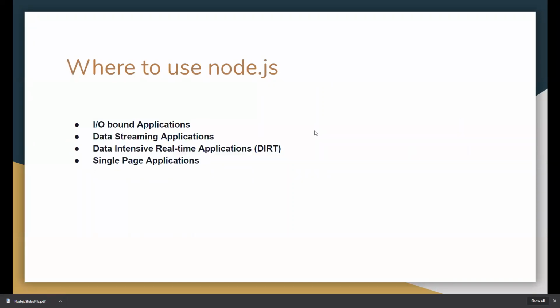No, one second. Single page application means only a single page of HTML? Yes, a single page. I'll have to give an example.